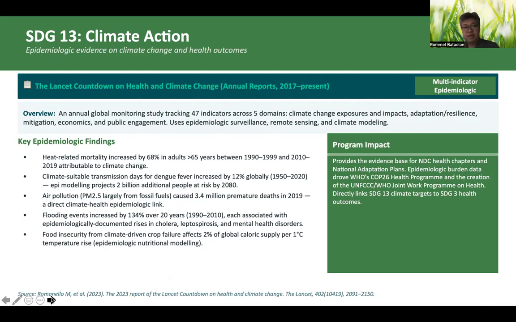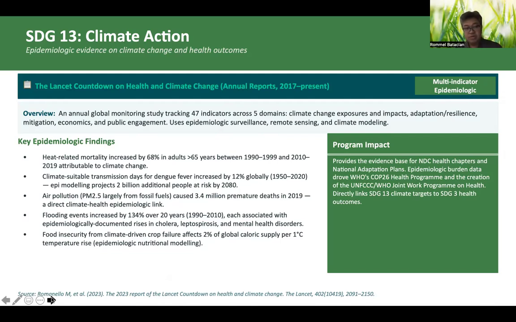So what were the findings? Heat-related mortality increased by 68% in adults more than 65 years. If you would compare it during the decade of the 90s versus the decade of the 2010s, which is attributed to the climate change, meaning the increase, no, of the average global temperature.